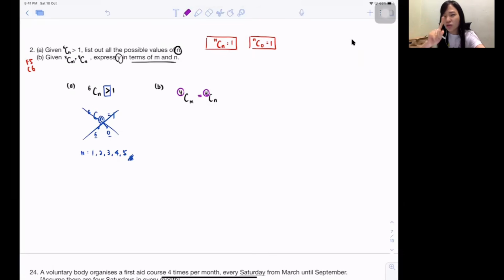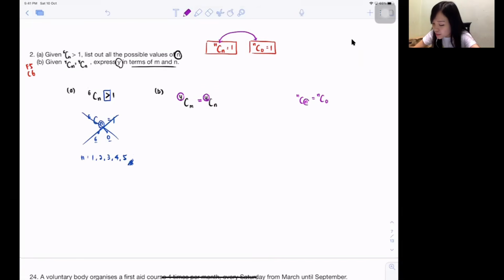Then how do you guys do it? The only thing you guys know is nCn and nC0 are the same. Solve it. nCn, right here. nCn and nC0 are the same. Do you realize? Because that is the only thing you know, right? If you look at nCn equals nC0 from this basic, do you realize that because they are the same, I try to find the relation. Do you realize that the bottoms of these two added together are actually equivalent to their top? See? n plus 0. Isn't it really equivalent to n? This one you really must understand, okay?